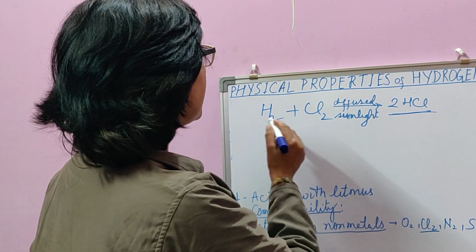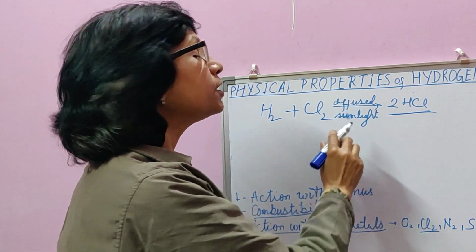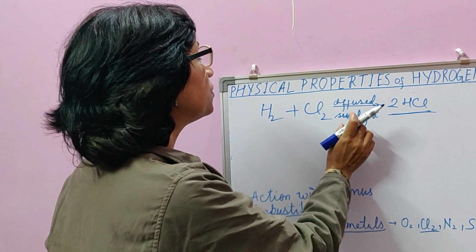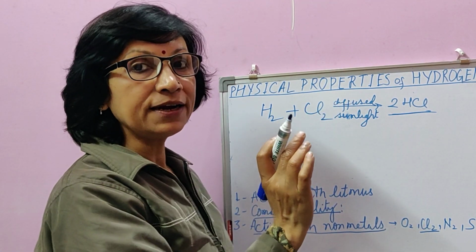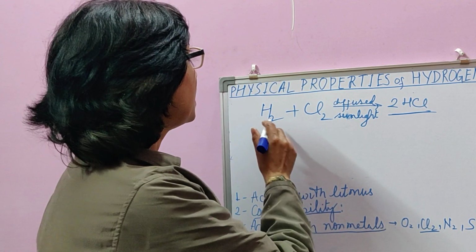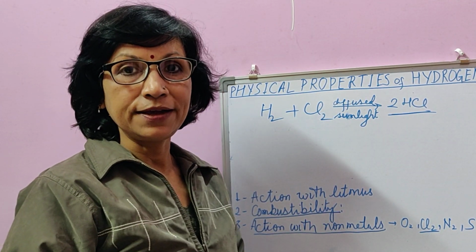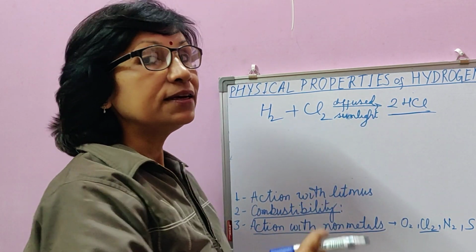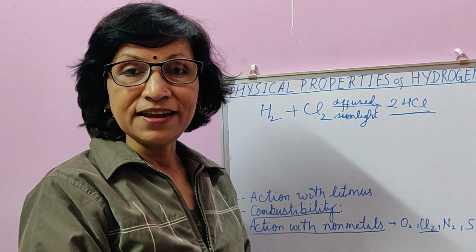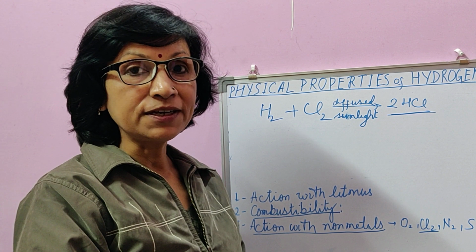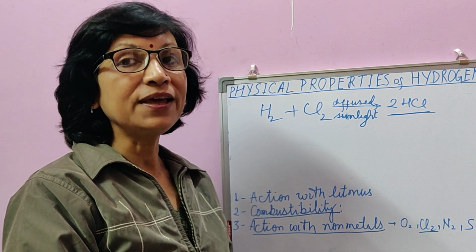So in diffuse sunlight, hydrogen and chlorine don't need heat or something else, but a little bit of sunlight, not direct but diffuse. Then hydrogen and chlorine combine to form hydrogen chloride gas, the same hydrogen chloride gas that is acidic in nature and when dissolved in water forms hydrochloric acid.